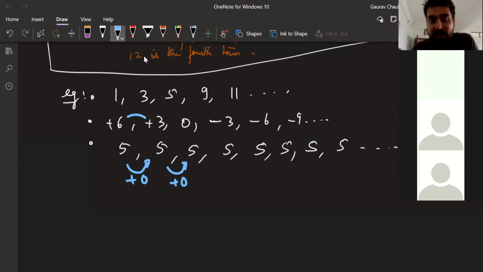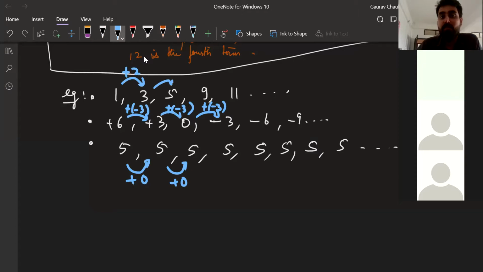So also with a pencil, I want you to do this plus minus 3, plus minus 3. You're adding minus 3, plus 3, that's what you're doing here. You're adding +2. You can add a positive number. You can add a negative number. You can add a 0 also. Okay, all of these are examples of AP.